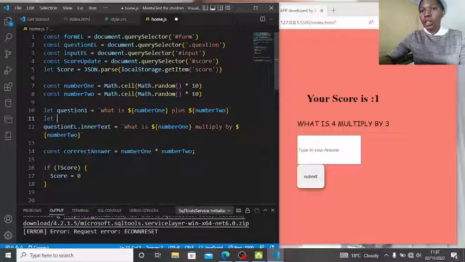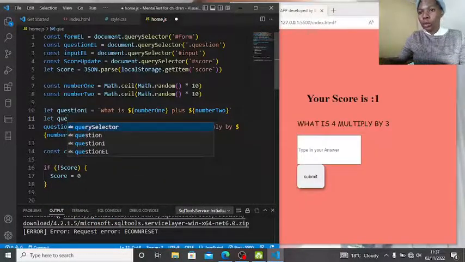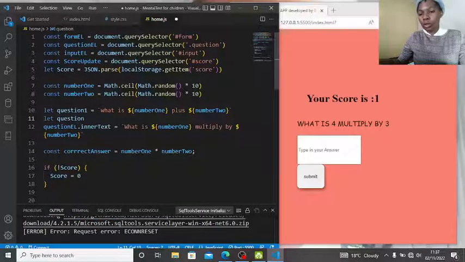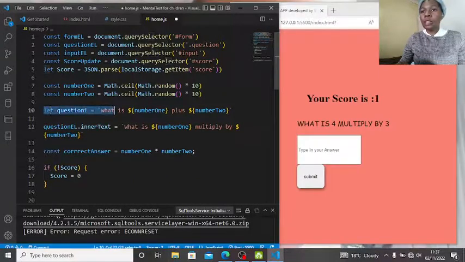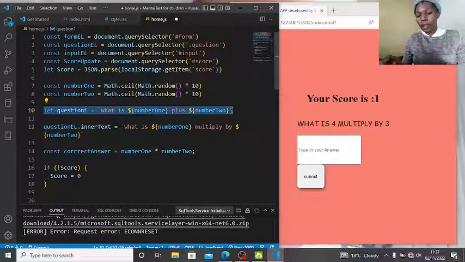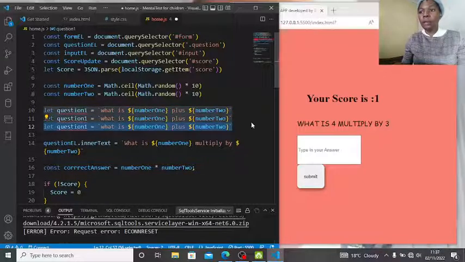And then when we want question 2 to be equal to what is... okay, let me just copy this 3 times. I'm sorry to waste your time because I know. I'm lazy to type now. 1 2 3.